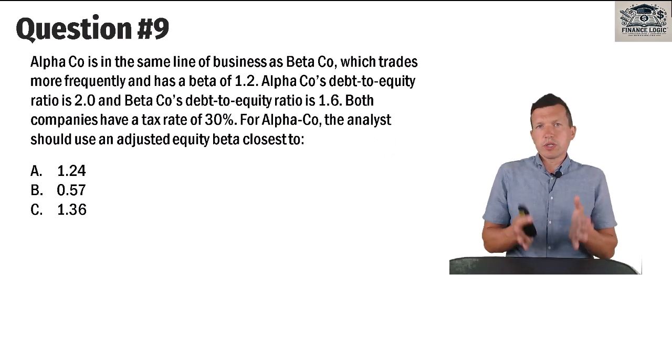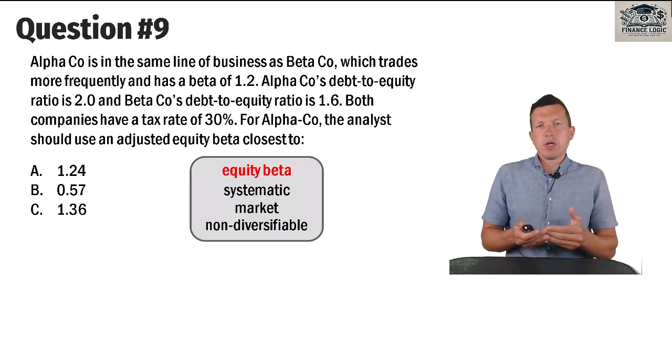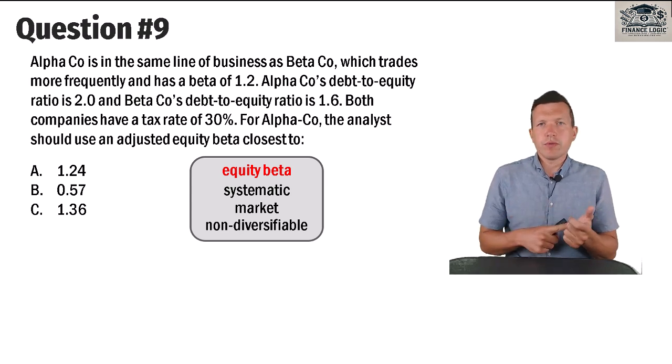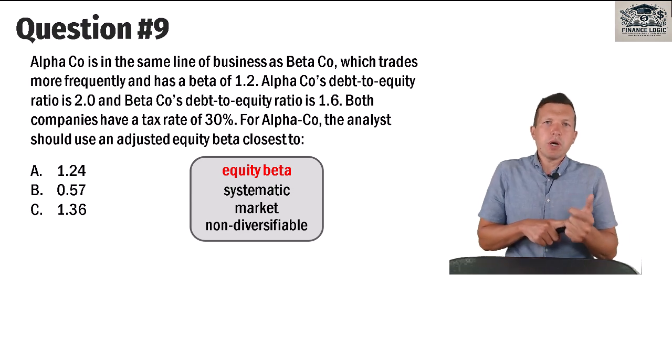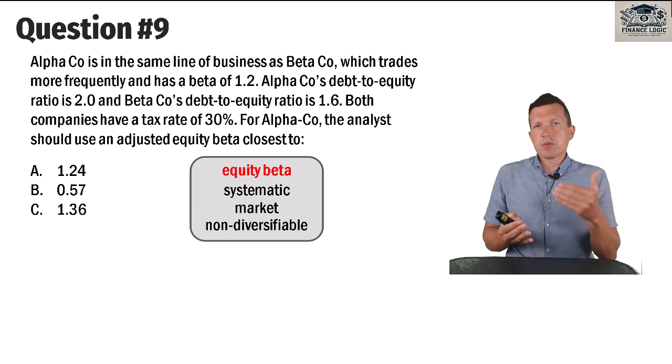Before we go to the correct answer, let me give you some fundamental basis. We have equity beta. Equity beta accounts for risks that we may call systematic, market, or non-diversifiable, meaning that it's impossible to avoid this kind of risk. It is risk about how changing markets, changes in the general economy, affect a particular firm.